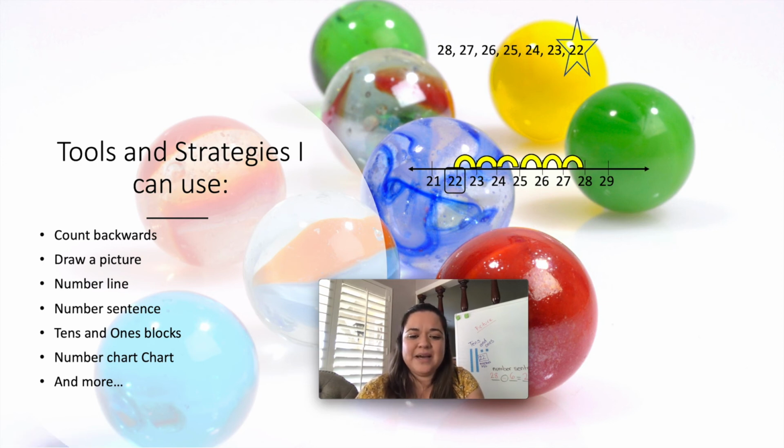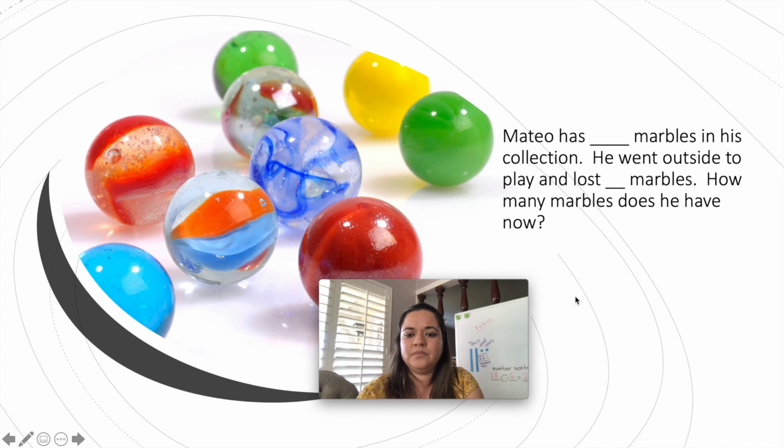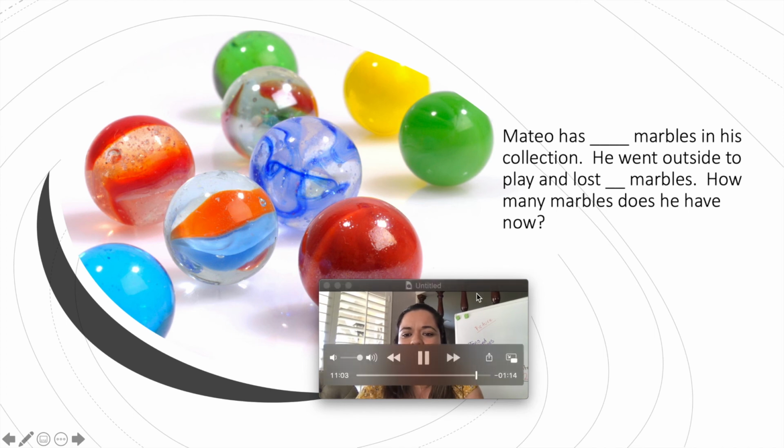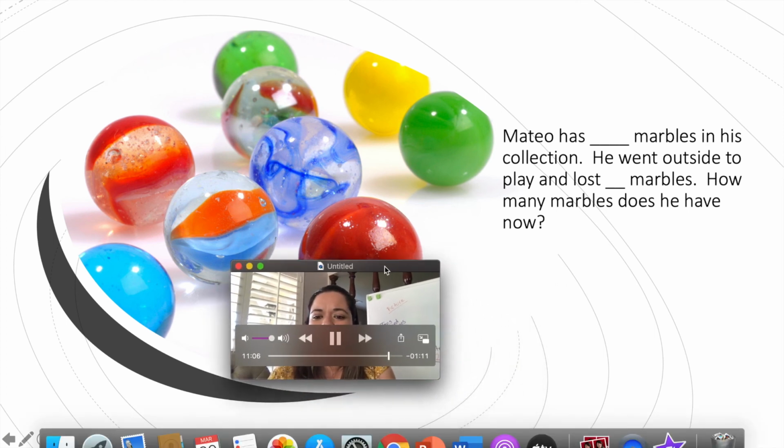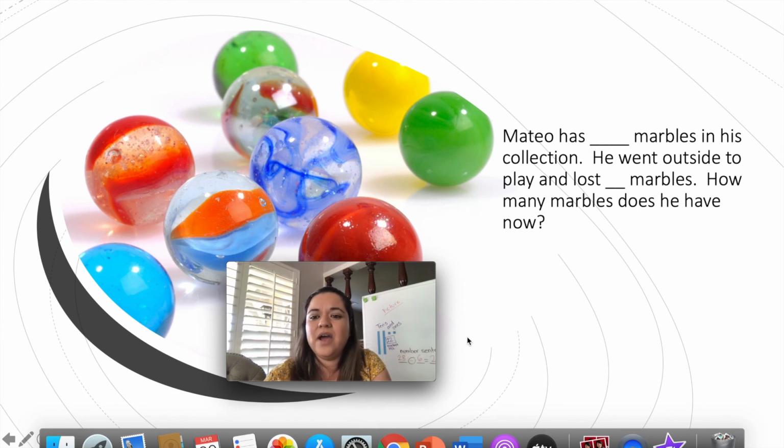So with that in mind, here is your problem. Okay, so in this problem, I want you to see it's the same thing. Mateo has blank marbles in his collection. He went outside to play and lost blank marbles. How many marbles does he have now?